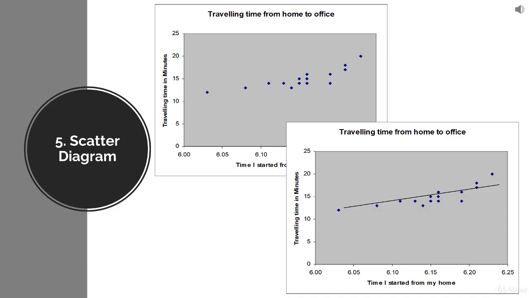This line gives me an idea that if I start late from my home, then it's going to take more time for traveling. Instead of, let's say, 12 minutes, it's going to take 17 minutes for traveling the same distance, because as the time passes, more people go to office and there is a traffic problem, and that makes me go slow. So this is how you can plot a scatter diagram.